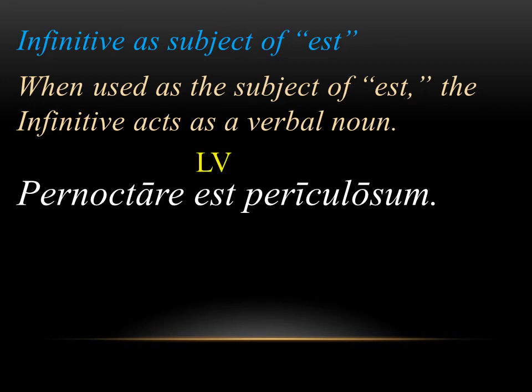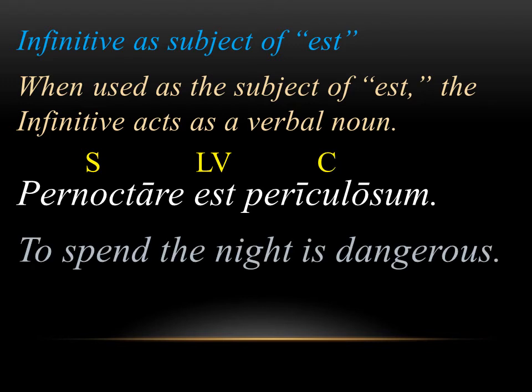If we break it down into the pieces of the sentence, you'll recognize est as being your linking verb. Pernoctare is really acting as the subject. You're saying what is dangerous? To spend the night. In that sense, even though it's a verb, it's really acting more like a noun and the subject of your sentence. Periculosum would simply be the complement. And again, we would translate this to spend the night is dangerous. Even though technically the infinitive is a verb, it's really acting like a noun. You'll see this occasionally. So when you see the linking verb est, if there's no explicit subject and you see an infinitive going with it, there's a really good chance the infinitive is the subject.